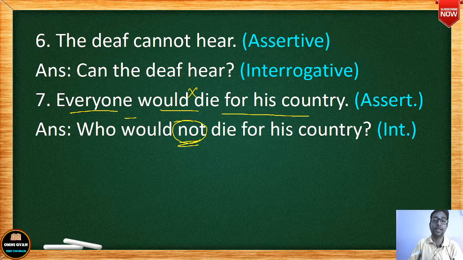तो आपने यहाँ पे एक negative word लगा दिया, है ना. बहुत सिंपल और easy है अंडरस्टैंडिंग में. ये बहुत सिंपल और easy explanation है. आप सब लोगों को ये चीज बहुत आसानी से समझ में आएगी. You will understand this thing very easily, है ना. ठीक है, तो who would not die for his country? Question mark. Everyone will die for his country, or everyone would die for his country, है ना.